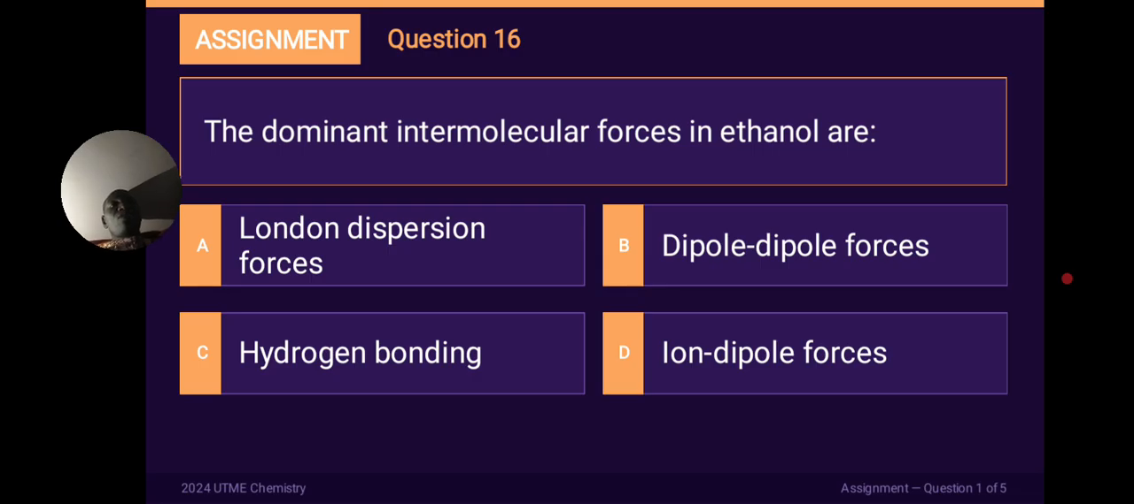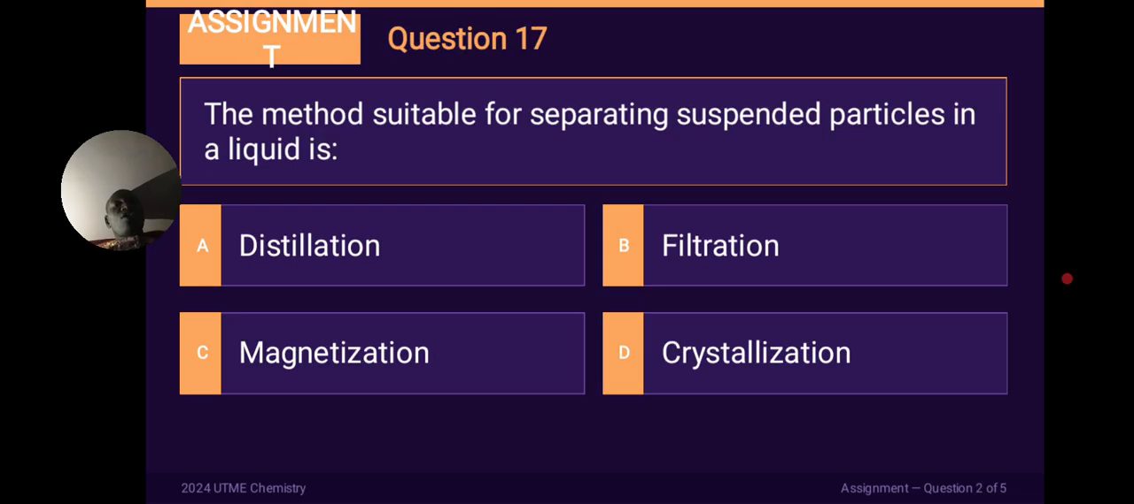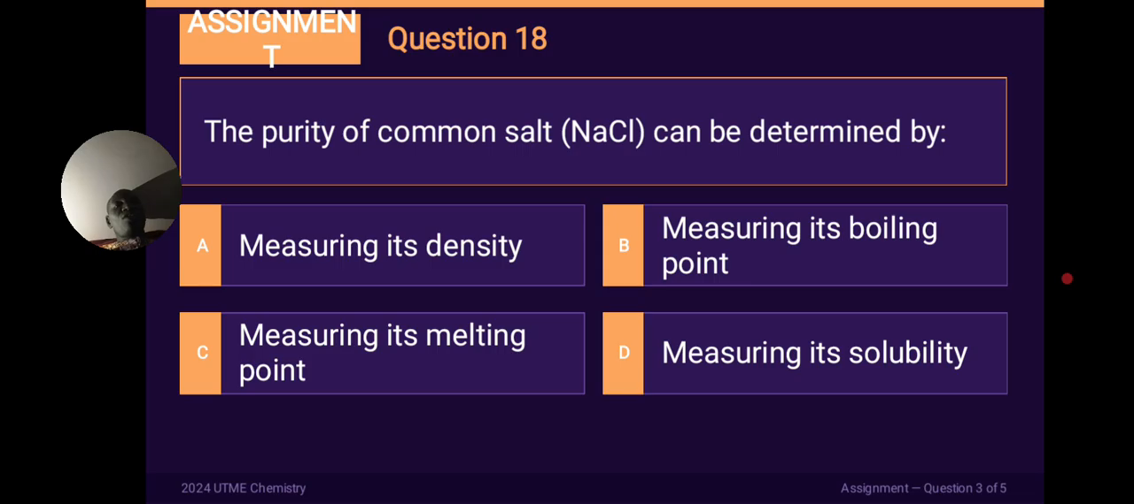The dominant intermolecular forces in ethanol are A, London dispersion forces, B, hydrogen bond, C, ion dipole forces, D, dipole forces. So answer this question. Question 17: the method suitable for separating suspended particles in liquids is, very, very simple questions. Question 18 says the purity of common salt can be determined by, very, very simple questions, measuring its density, measuring its boiling point, measuring its melting point, measuring its solubility.